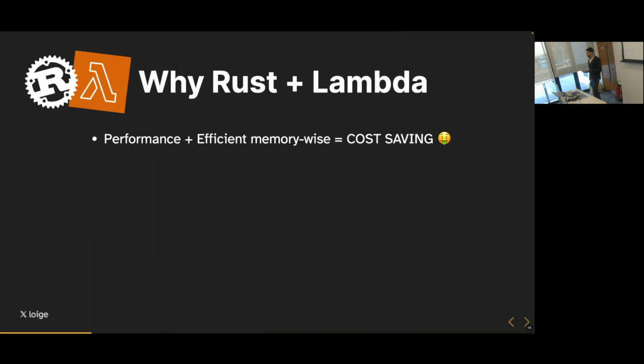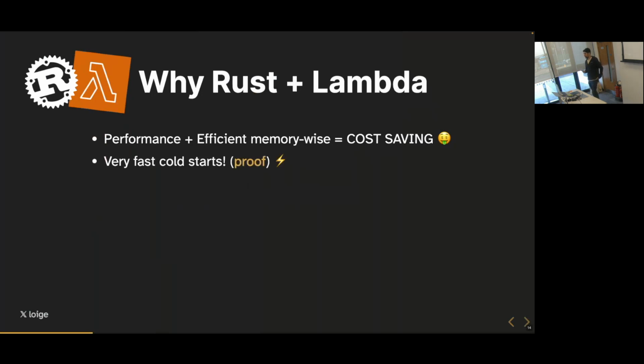And if we think about Lambda, one of the main costs that we pay with Lambda is the invocation cost. And invocation cost is basically an amount of memory that we are allocating for our Lambda, which has a unit of cost associated to it, that we need to multiply for the number of milliseconds that our Lambda function instances are running. So the idea here is that if we can reduce the amount of memory we need, and if our code can run really, really fast, we are basically optimizing both the dimensions of pricing. So that makes it possible for writing Lambda functions that can be very, very cost effective.